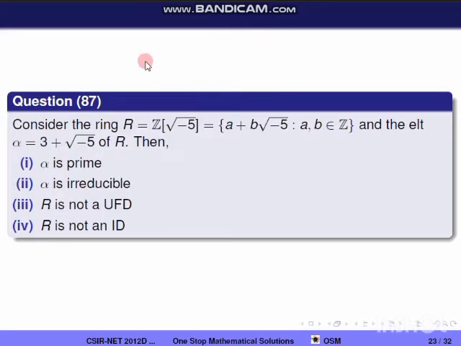Next question, question 87. Consider the ring R equal to Z of square root of minus 5, which is the set of a plus b into root of minus 5, such that a, b are elements of Z, and the element alpha is equal to 3 plus square root of minus 5 in R. So we are given a ring R and an element alpha. Then we have to find which of the following options is true.